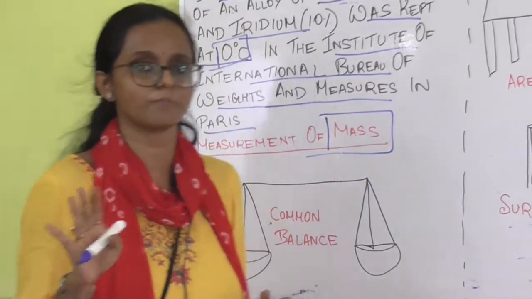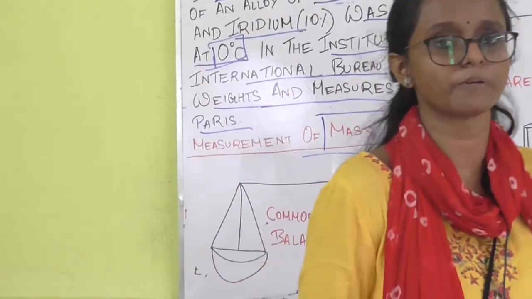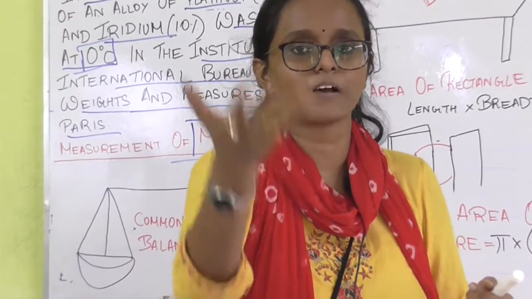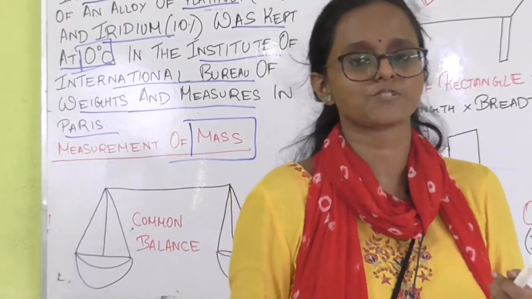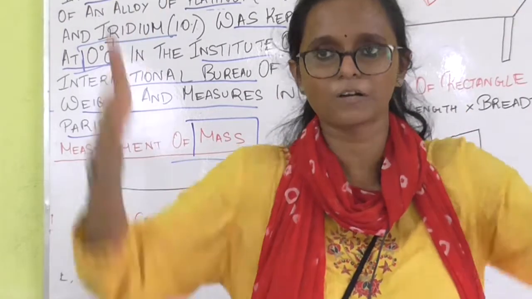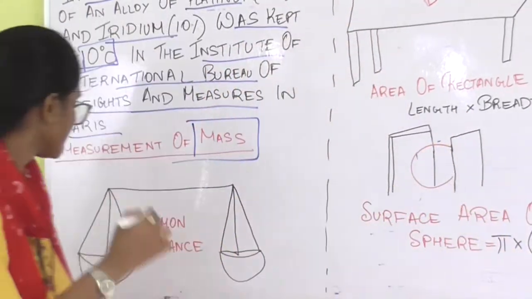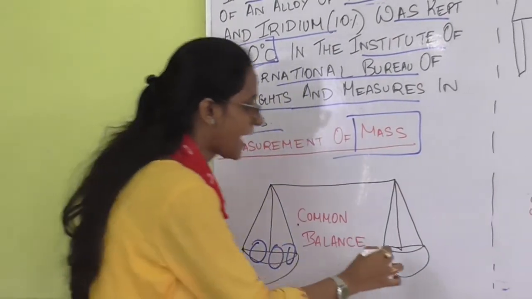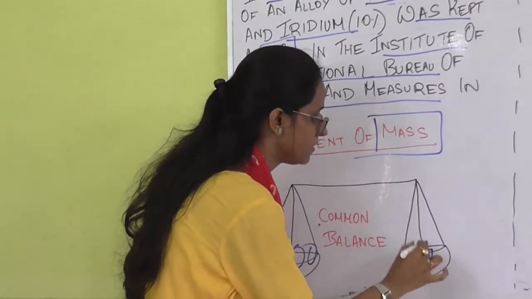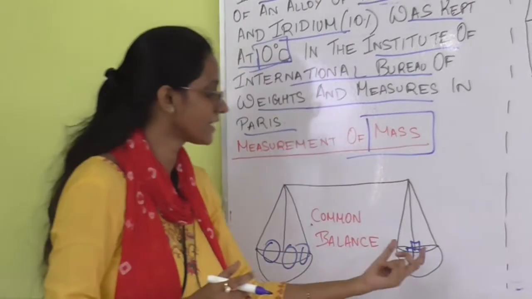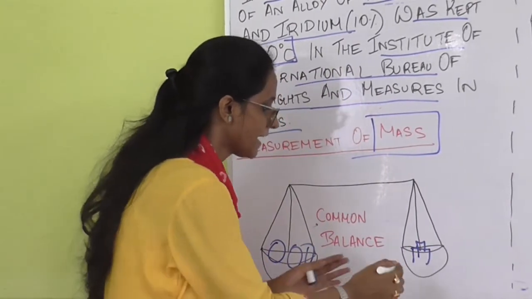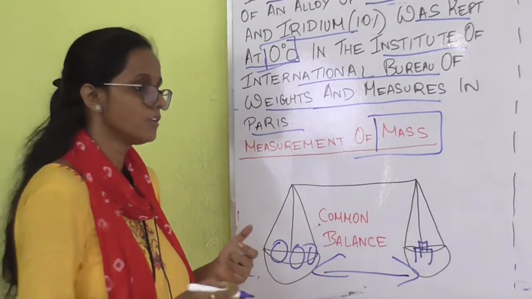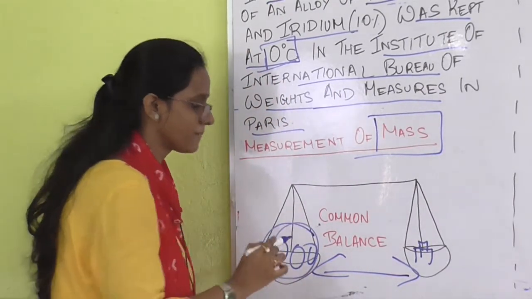Everybody has seen the common balance. Where have you seen it? Mostly in the market. Suppose you want to get 5 kilos of potato. They take a common balance, put the potatoes on one side and 5 kg of weight on the other. If these two are equal, then we know that the measurement is correct.